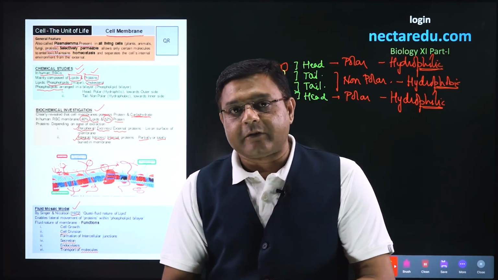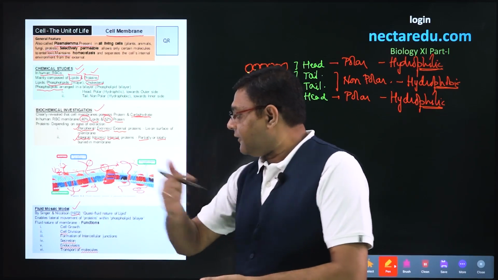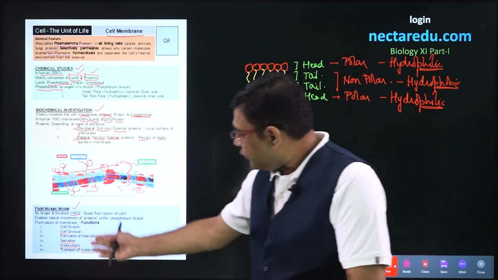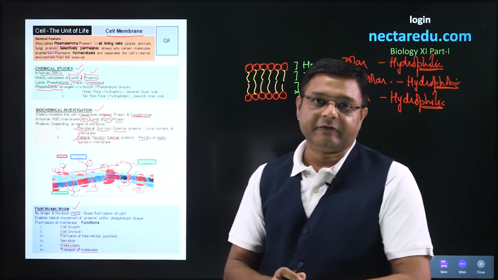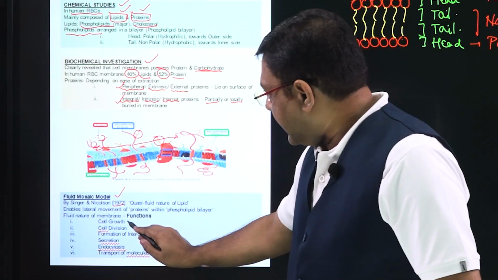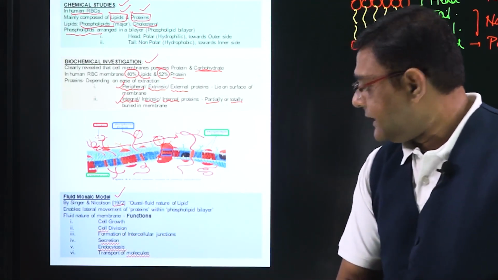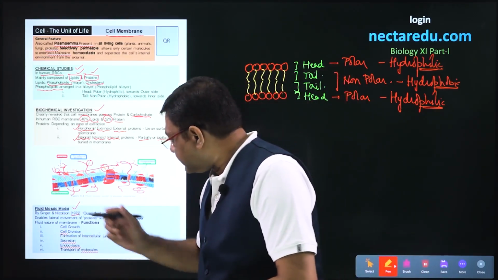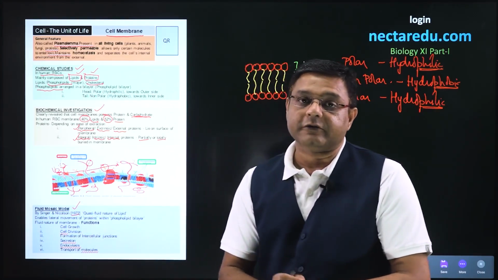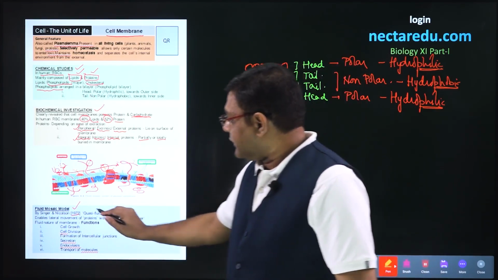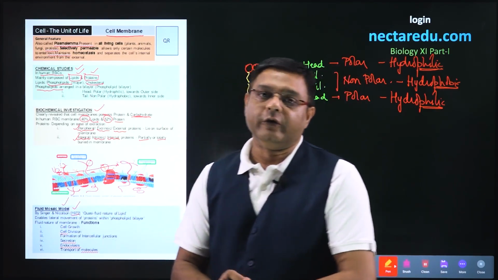As per the fluid mosaic model, different functions of cell membranes are given. We have noted six important functions here: cell growth, cell division, formation of intercellular junctions, secretion, endocytosis, and the transport of molecules. All these functions today we explain on the basis of the fluid mosaic model.